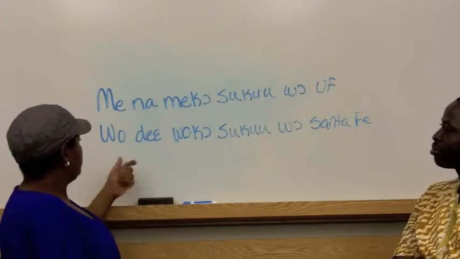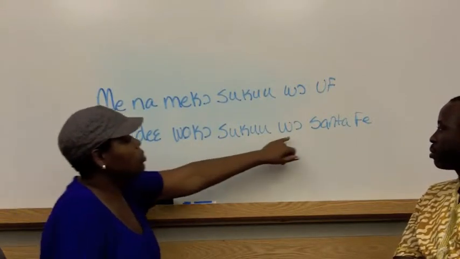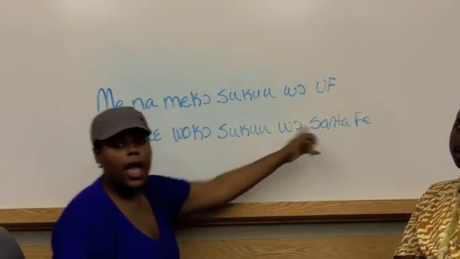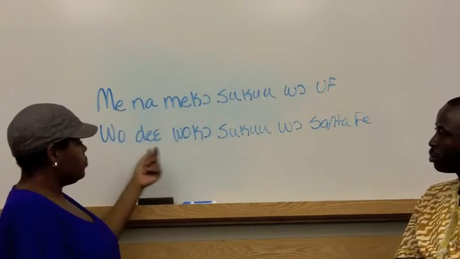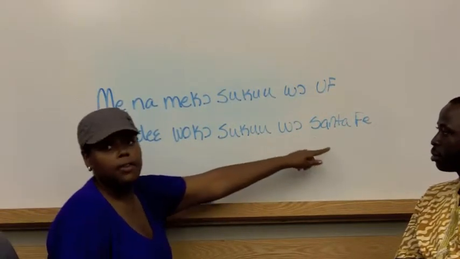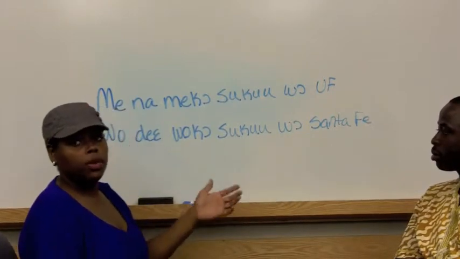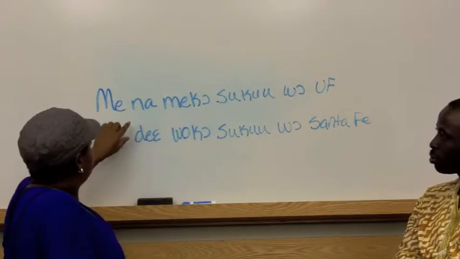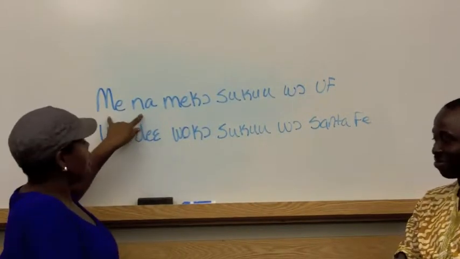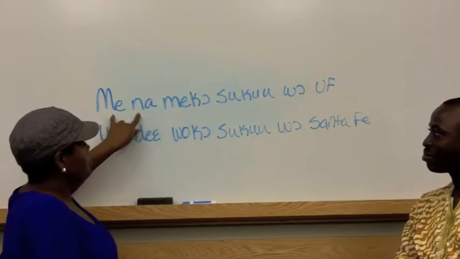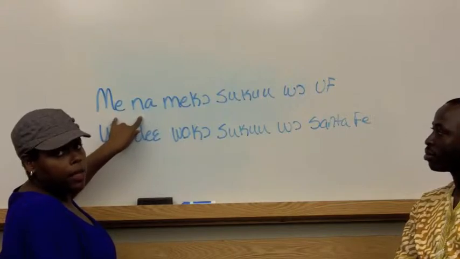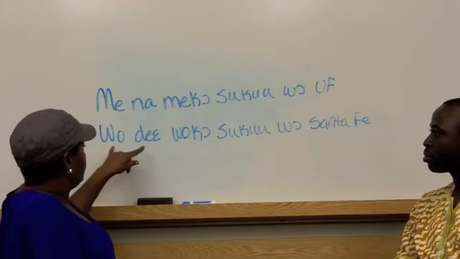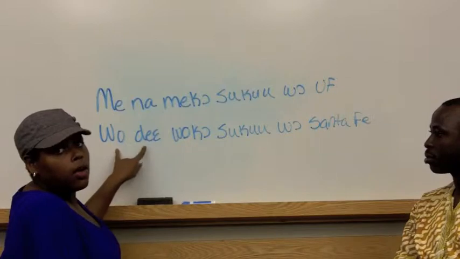Another example would be wo die wo ko suku wo Santa Fe, which means as for you, you go to school at Santa Fe. So what's important to note about these two sentence constructs is that when we use mena, they're not connected. And also for wodie, they're also not connected.